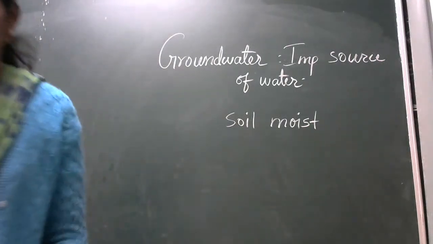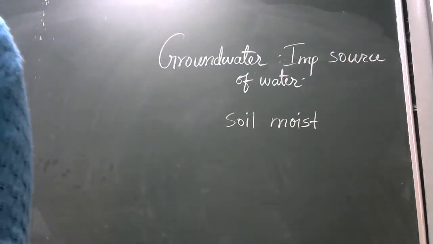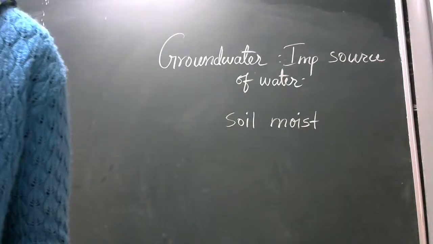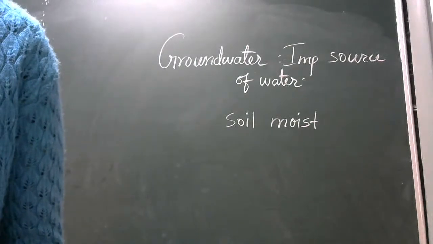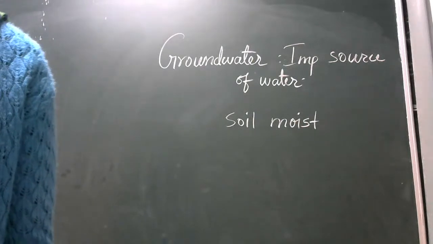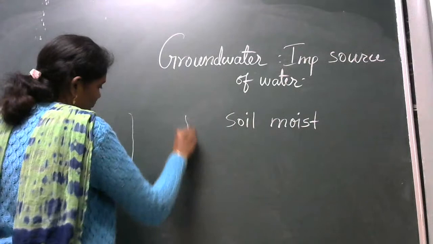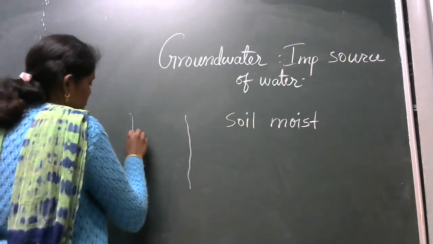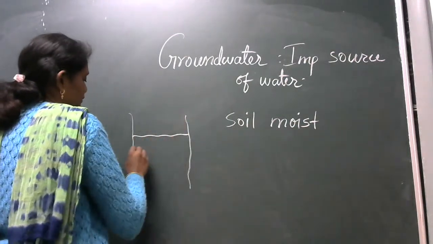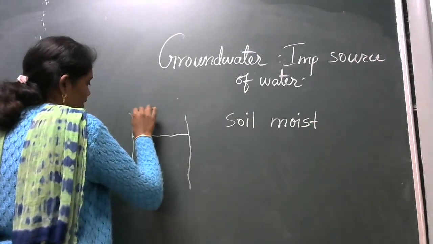Okay, so now here I will just draw and I will tell you what groundwater is. Suppose here we are digging, after some time.